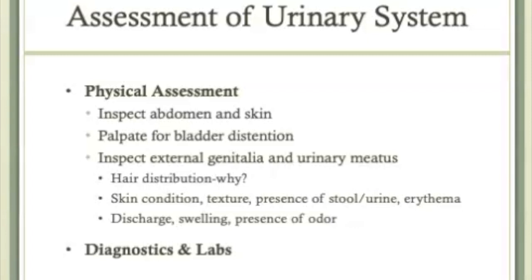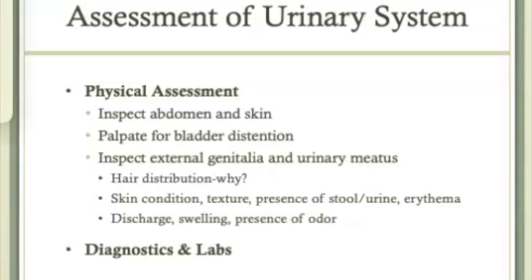Diagnostics and labs are also done as part of the urinary assessment. Urine is often sent to the lab for a urinalysis or other lab studies. Blood studies are also done, including BUN, or blood urea nitrogen, and creatinine levels, which are used to assess renal function and hydration status. A bladder scan may be done to determine the volume of urine in the bladder. An excessive amount of urine remaining in the bladder may be an indication to place a urinary catheter.